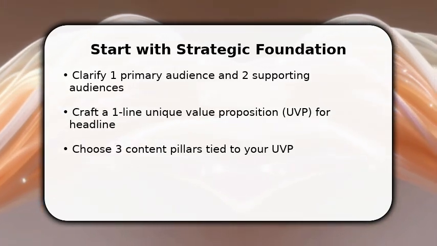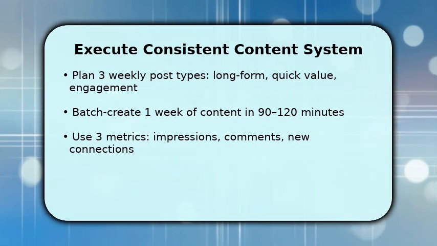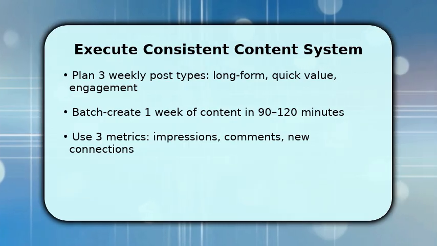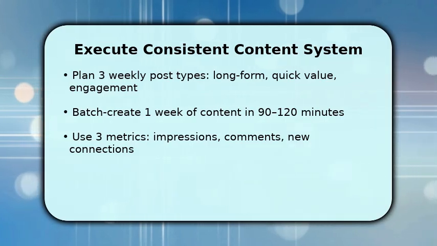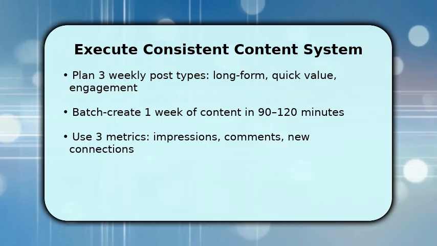You implement a content system that converts attention into authority. First, schedule 3 weekly post types: 1 long-form insight, 1 quick tip or template, and 1 engagement prompt to spark comments. Once done, batch create 1 week of content in a dedicated 90-120-minute block so you stay consistent.